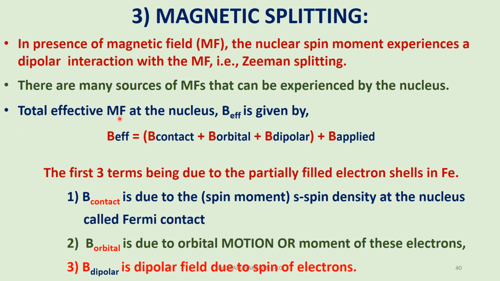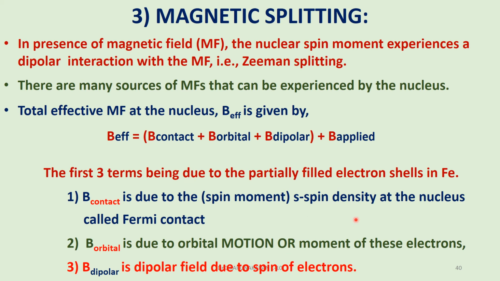The total magnetic field at the nucleus is given by B effective equal to B internal plus B applied. B internal is made up of 3 components: B contact (the Fermi contact), B orbital, and B magnetic field due to dipolar interactions. B contact is also called the magnetic field due to Fermi contact. It is due to the S electron spin density at the nucleus. We have already studied isomer shift.